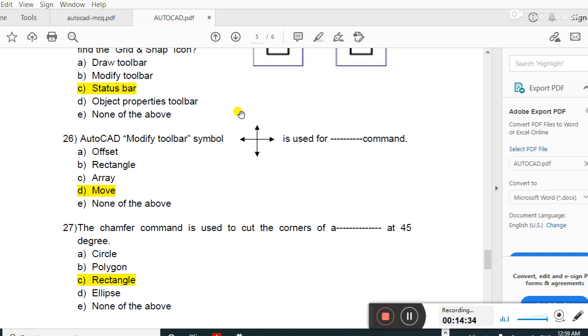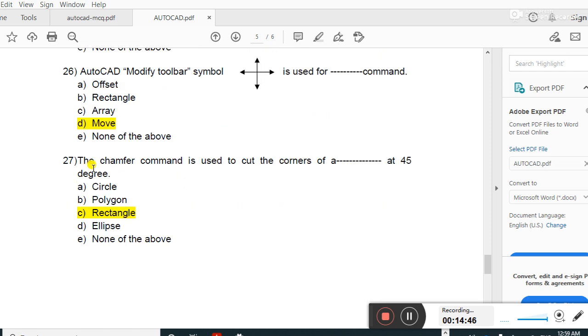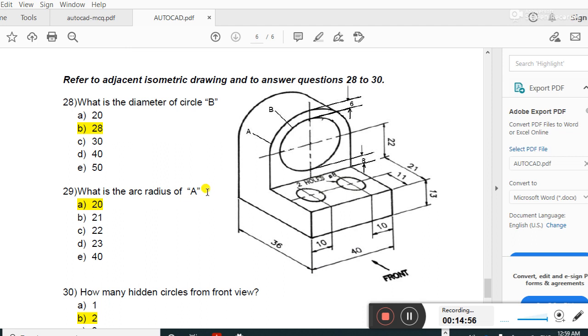AutoCAD modify toolbar symbol is used for which command? What is this? It is the move symbol, guys. Very simple and short: this is the move symbol. The chamfer command is used to cut the corner of an object at 45 degrees. Rectangle, guys. Right answer is rectangle.